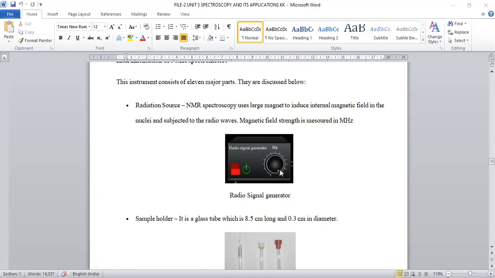To deduce the structure of new compounds, the radio frequency range goes from 50 to 500 megahertz using this radio generator.